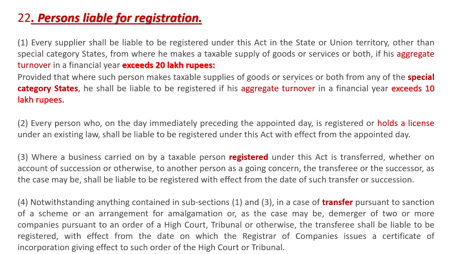Okay. And every person who, on the day immediately preceding the appointed day, is registered or holds a license already, should continue to get it registered. Any taxable business he is making should be registered, and whenever it is transferred, the registration should also be transferred to the next person. Notwithstanding anything contained, in case of transfer pursuant to sanction of a scheme or arrangement of amalgamation, in such a case also it has to be registered. These are important points for the AO examination.